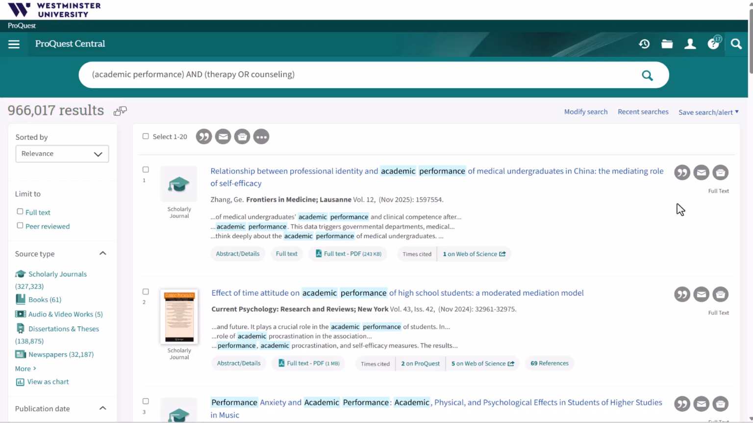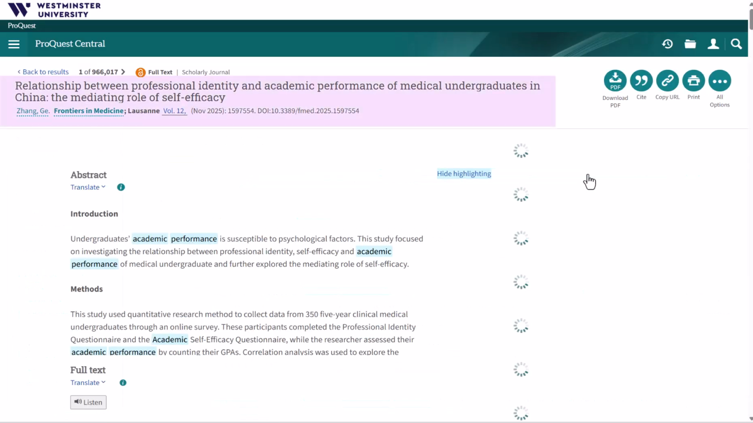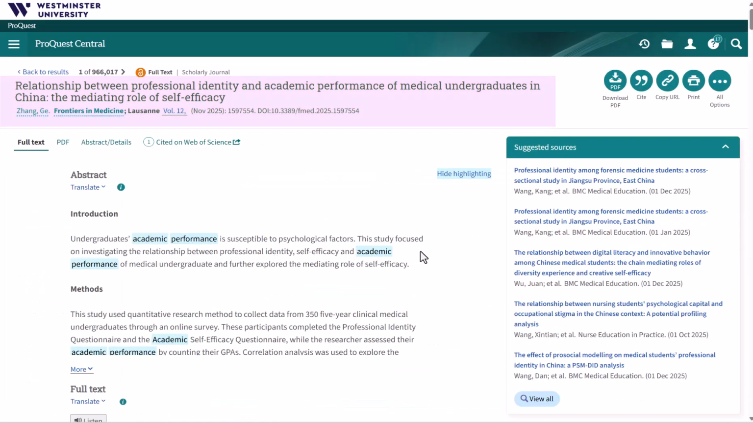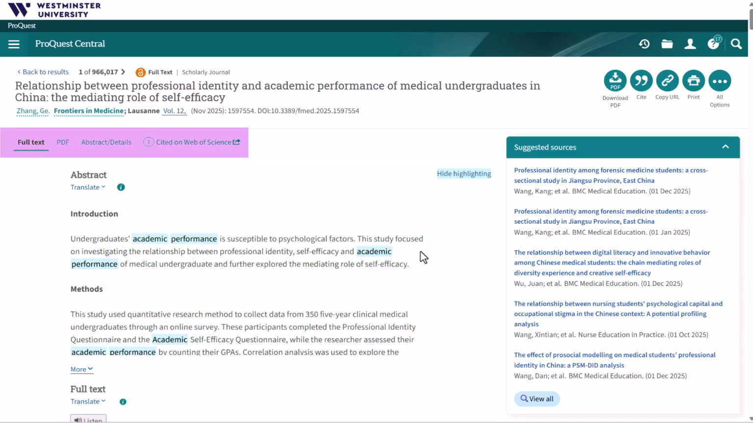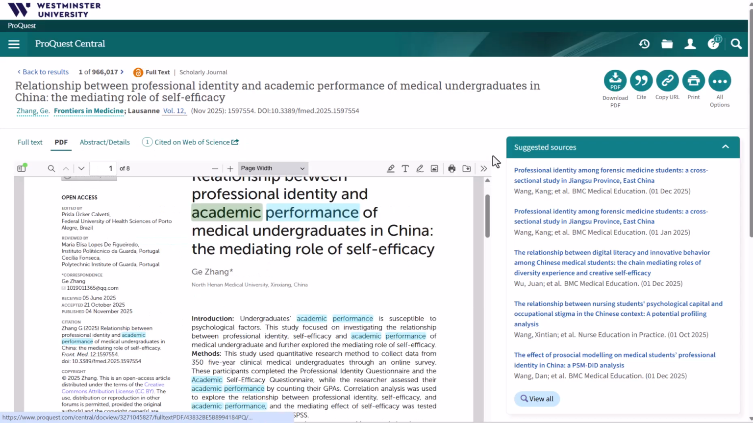To access a source, click on the title. You'll see the publication information at the top, the full text at the center of your screen, and above that you'll see options for access. We could click on PDF for an easier-to-read format.